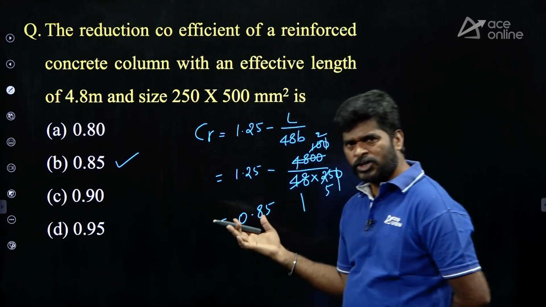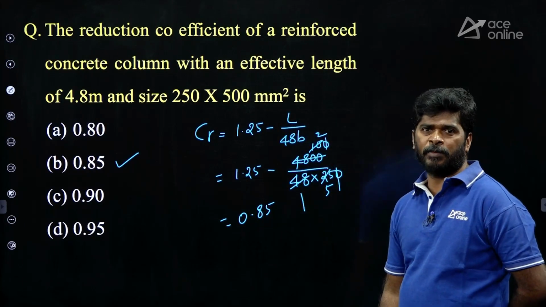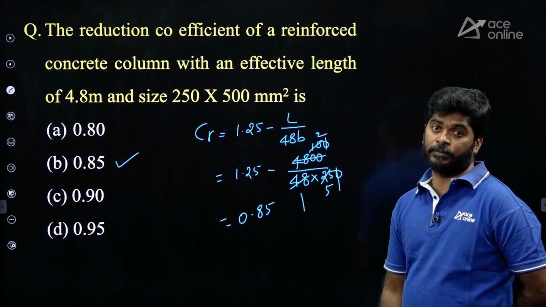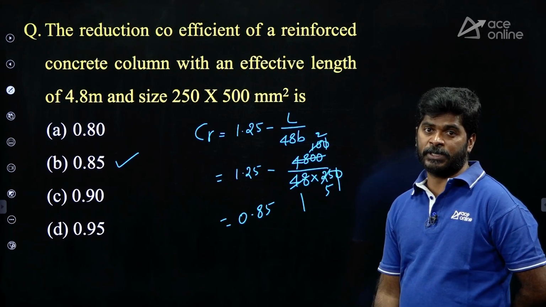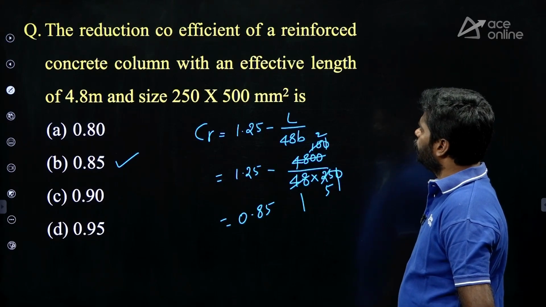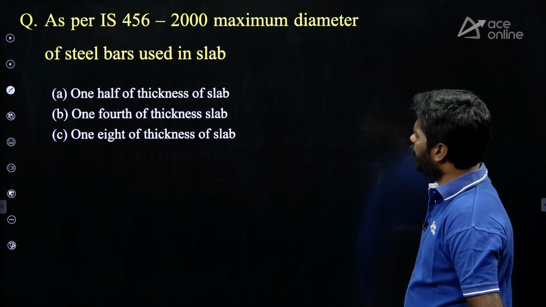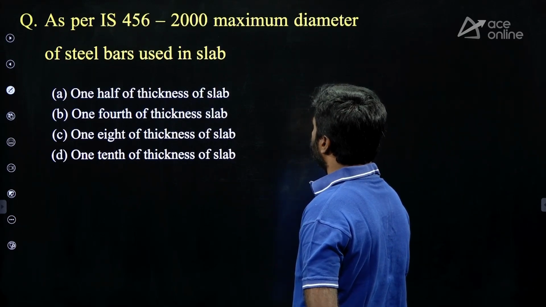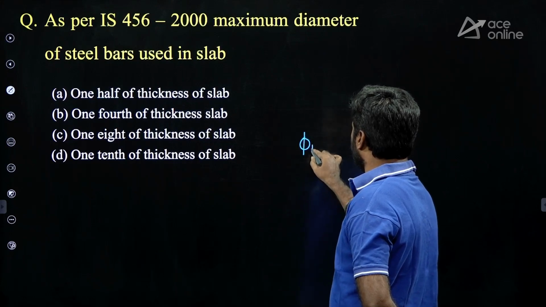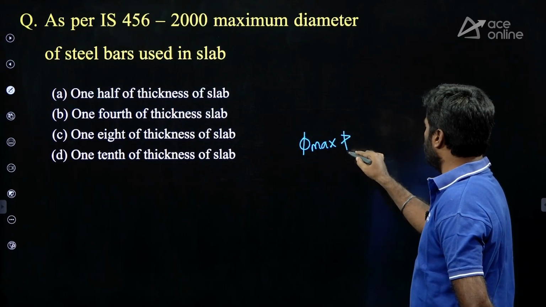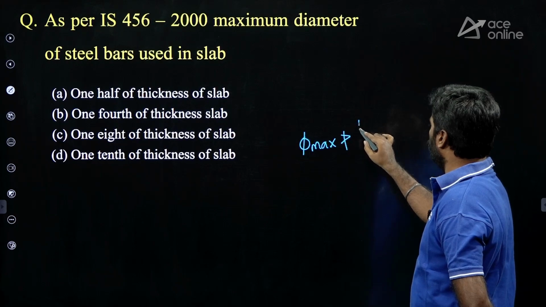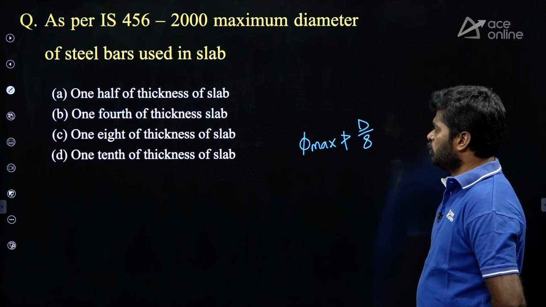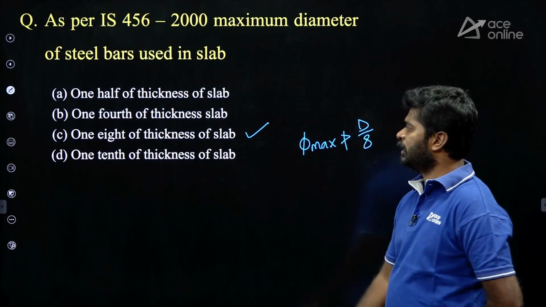They are asking the reduction coefficient. This is a direct formula recommended by the IS code, used for long columns under the working stress method. To estimate the load carrying capacity, we can use Cr. Next question. As per IS 456-2000, maximum diameter of steel bar used in slabs. Maximum diameter of steel bar used in slabs should not be more than 1/8 of the overall thickness of the slab, where D is the overall thickness of the slab.